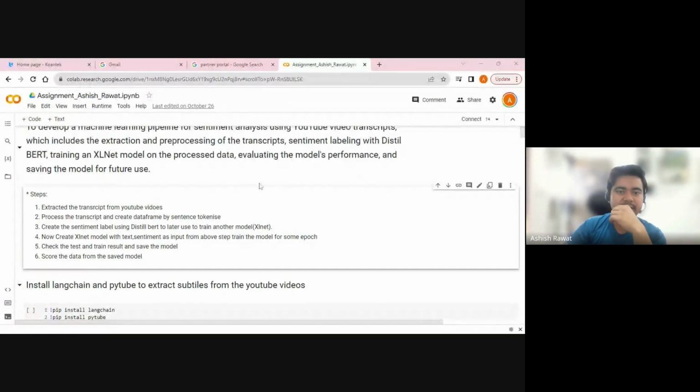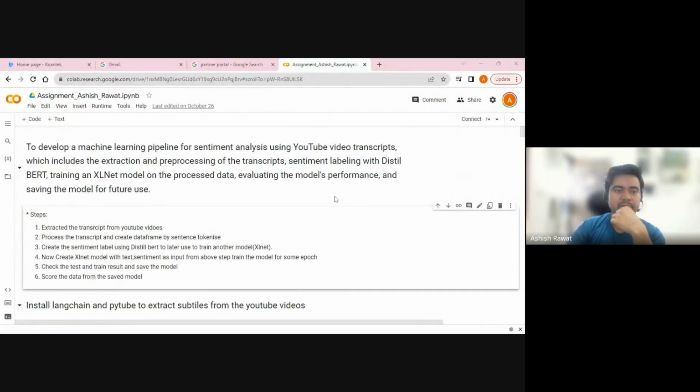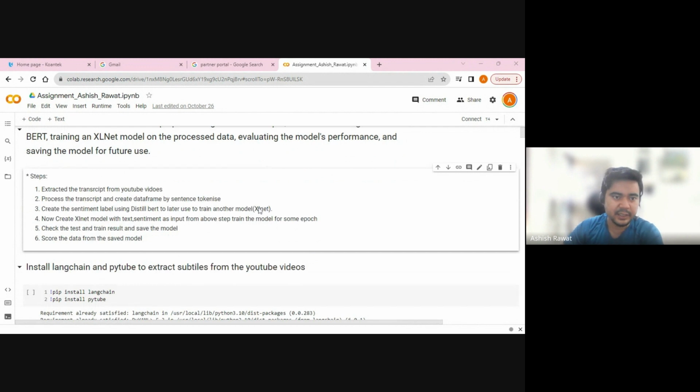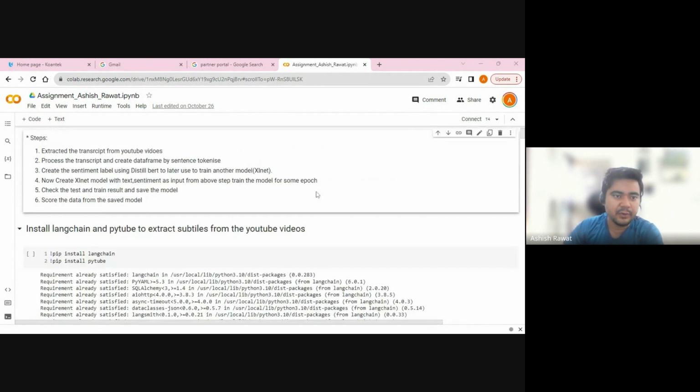So if you see, we're going to develop a machine learning pipeline for sentiment analysis using YouTube transcripts, which includes the extraction and pre-processing of the data and transcripts. Then we're going to do the sampling and the sentiment labeling using the DistilBERT library, and in the end we're going to train the XLNet model on the pre-processed text. That's the description written about extraction of transcripts.